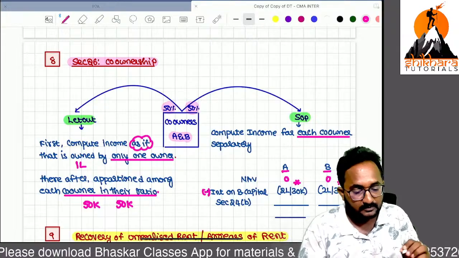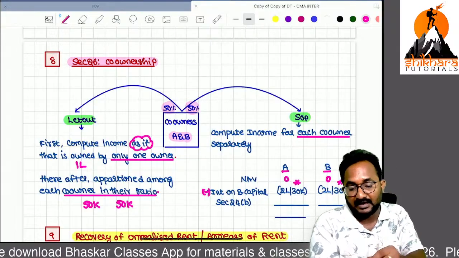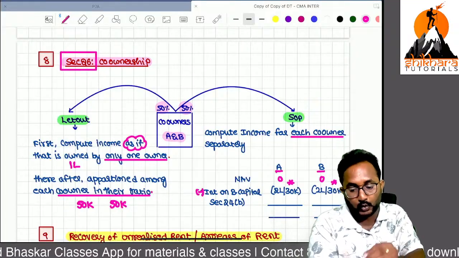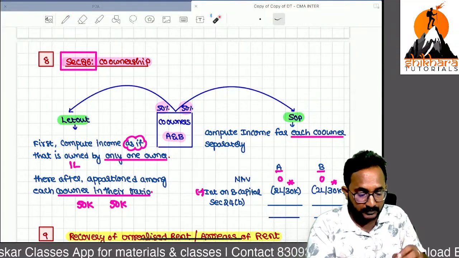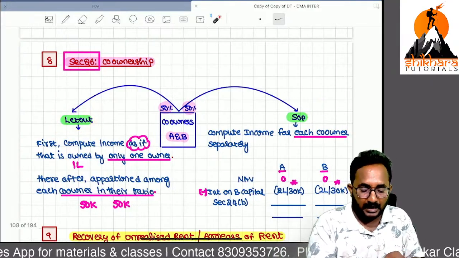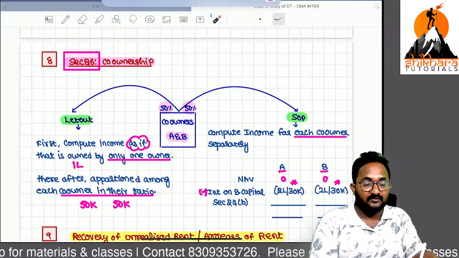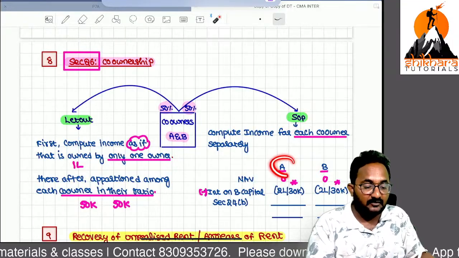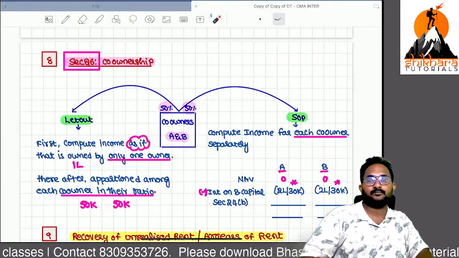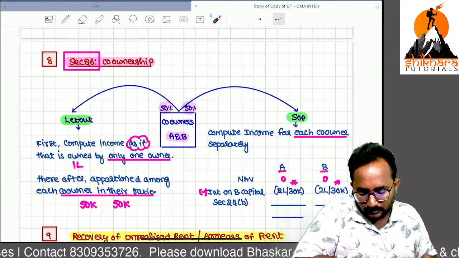This is an advantage. This is the model given in Section 26. If you are a co-owner of any property, how to calculate income from house property of that co-owned property? If let out, please calculate normally and apportion in the co-owned ratio. If that is self-occupied, in the hands of each co-owner separately you can calculate income from house property. Are you clear up to now?